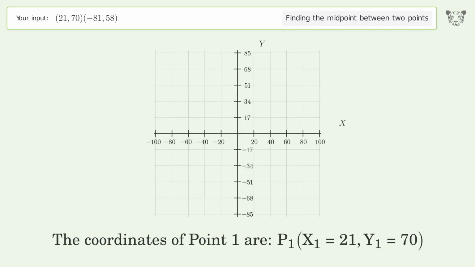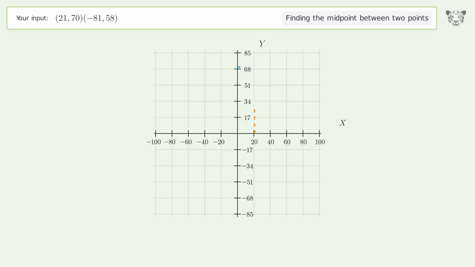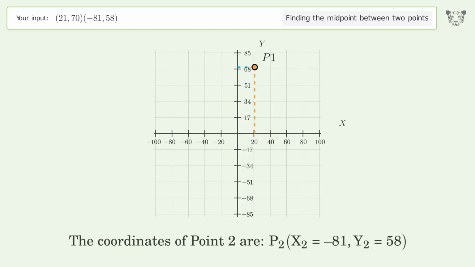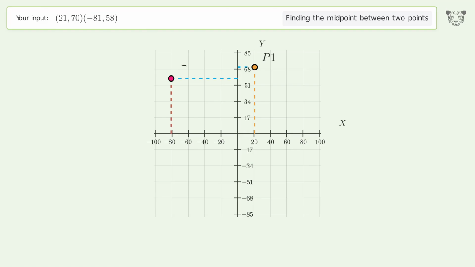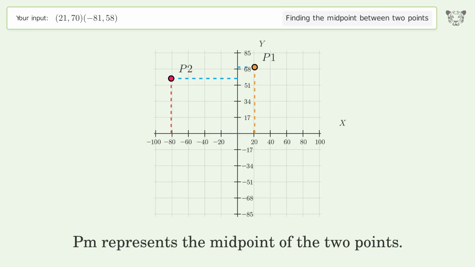The coordinates of point 1 are x1 equals 21, y1 equals 70. The coordinates of point 2 are x2 equals negative 81, y2 equals 58. PM represents the midpoint of the 2 points.